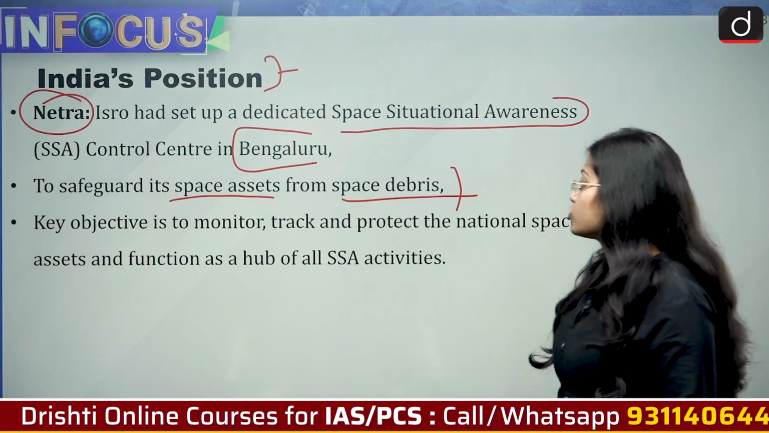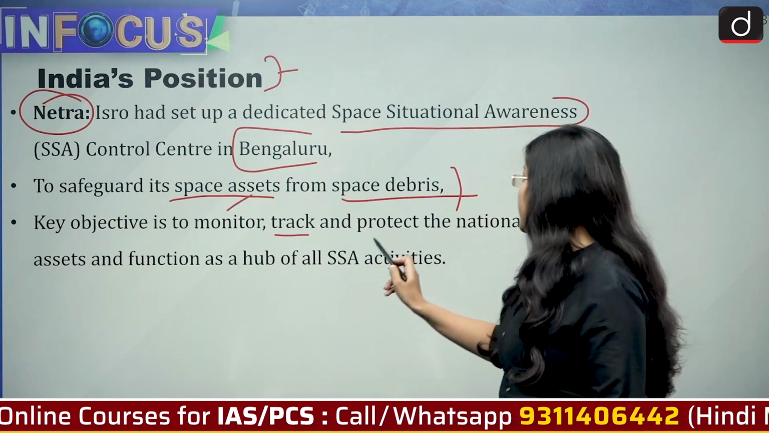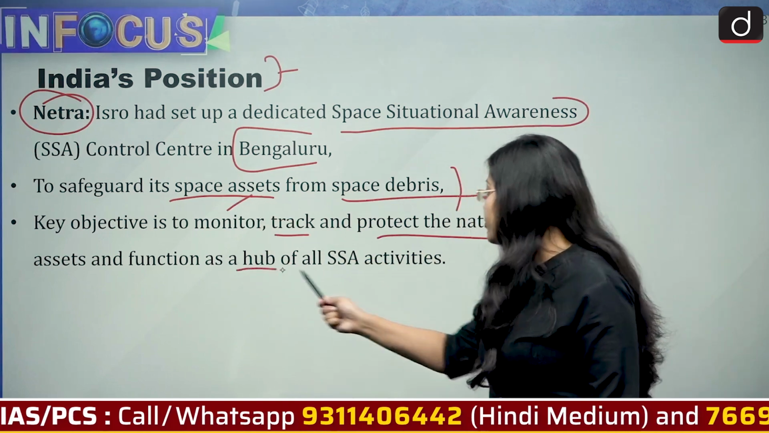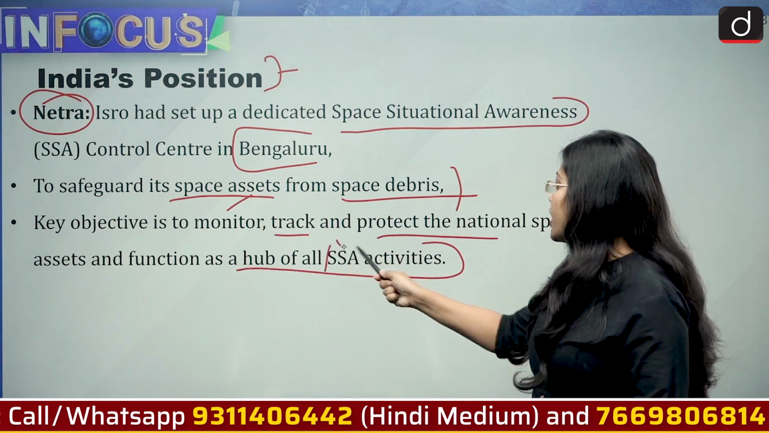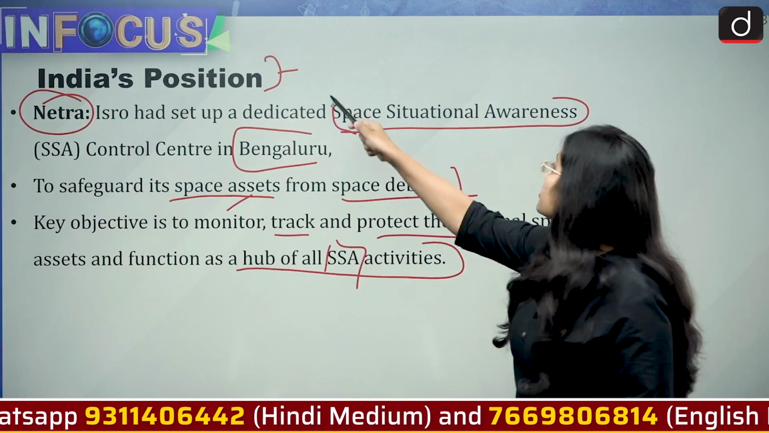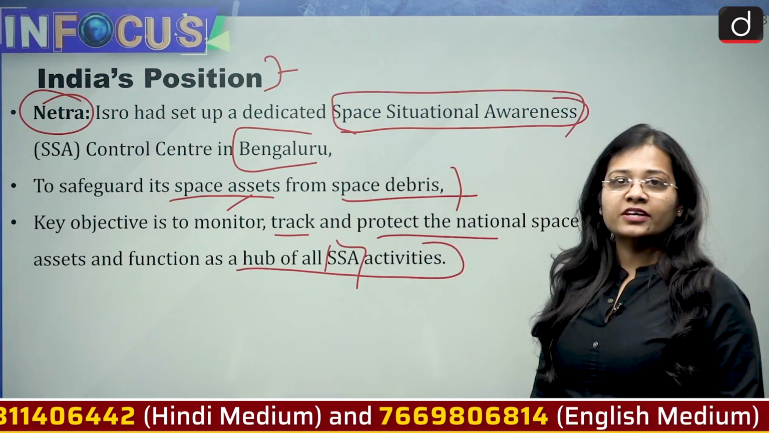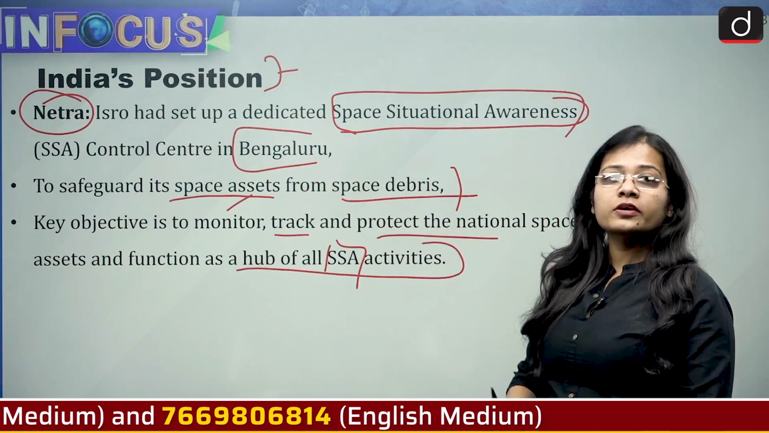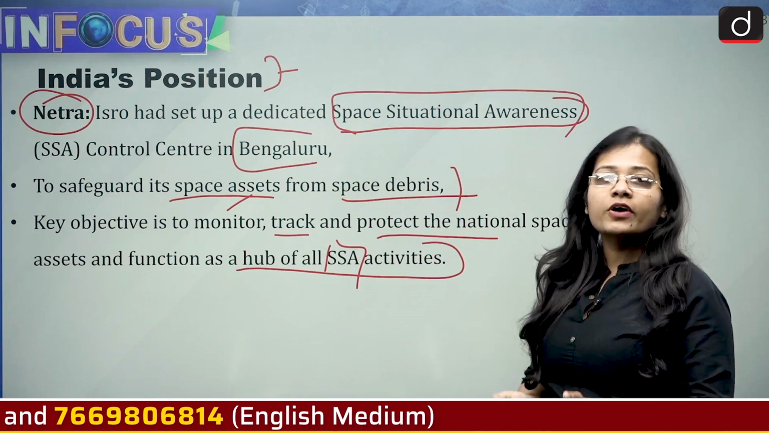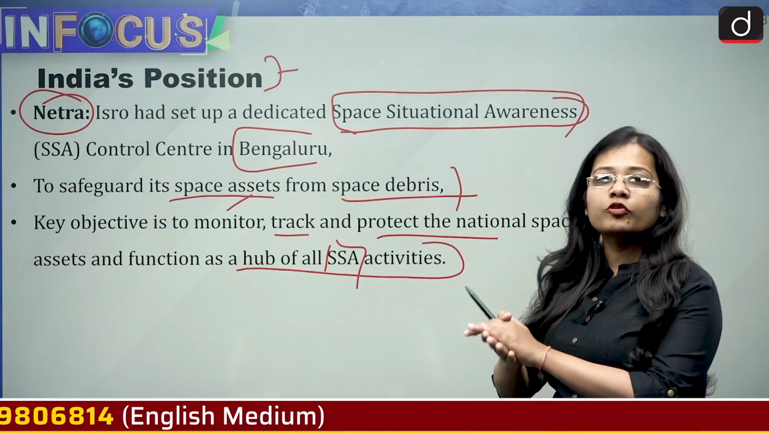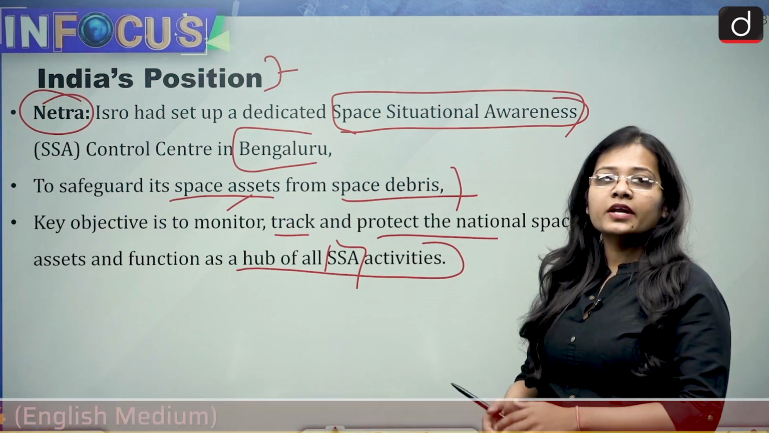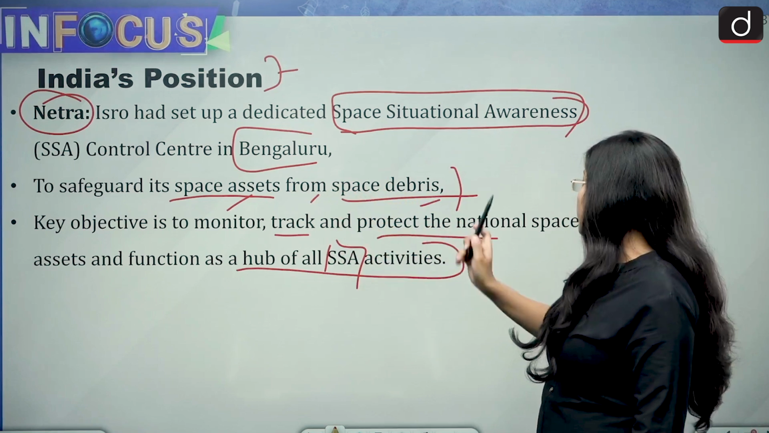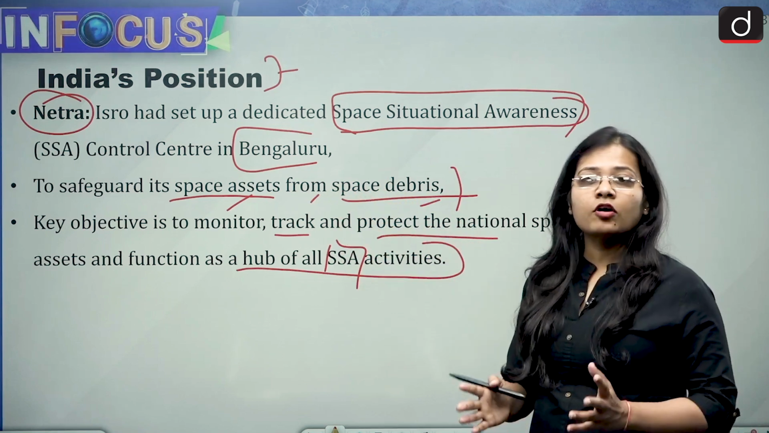The key objective is to monitor, track and protect the national space assets and function as a hub of all SSA activities. SSA means Space Situational Awareness activities. So we have NETRA, which is working to give us exact situational awareness of what is happening in space, and if anything goes wrong, it will monitor, track and protect the space assets of India.